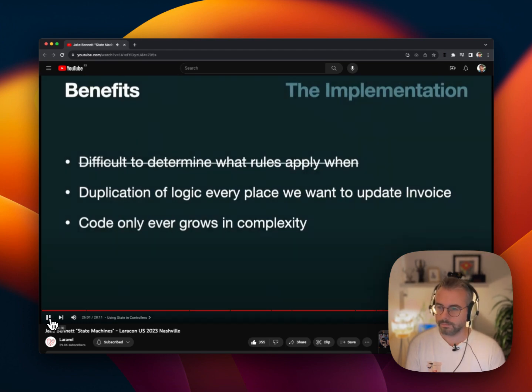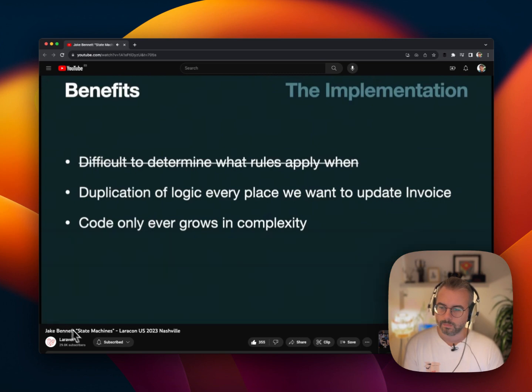We have this duplication of logic every place that we want to update the invoice. No longer do we have that. All we have to do is delegate the action to our state machine, and it'll take care of it. If we wanted to mark invoices as paid from a command line, no big deal. Invoice, state, pay event. Should it be allowed? Should it not? Throw an exception? Don't care.